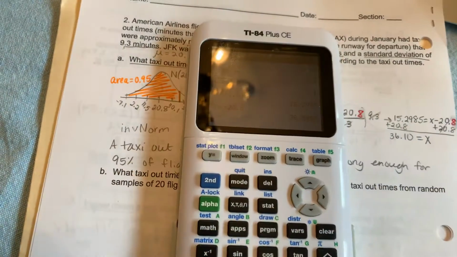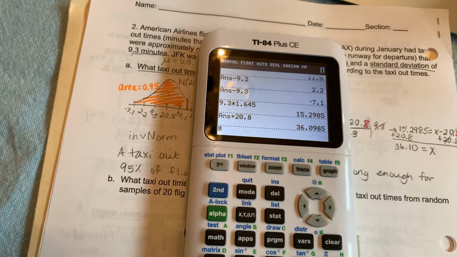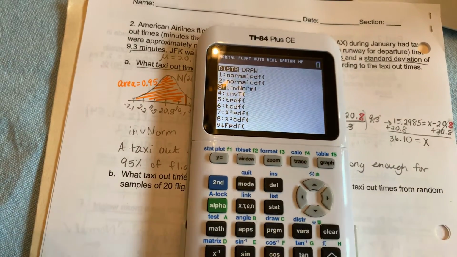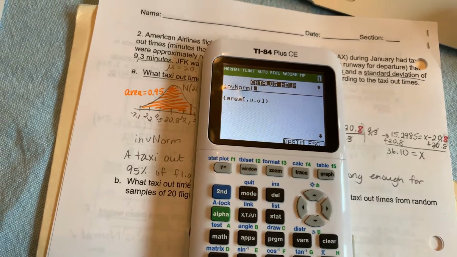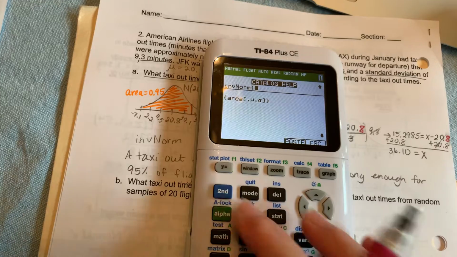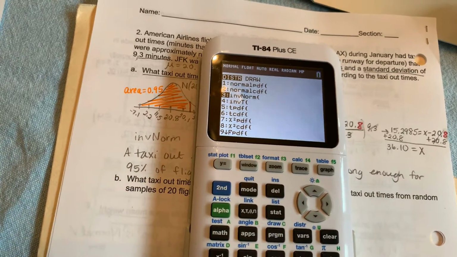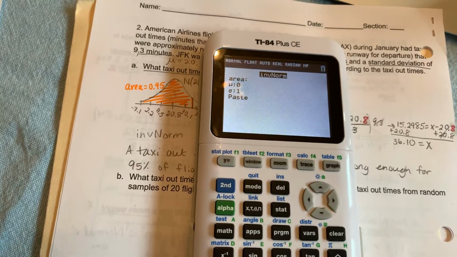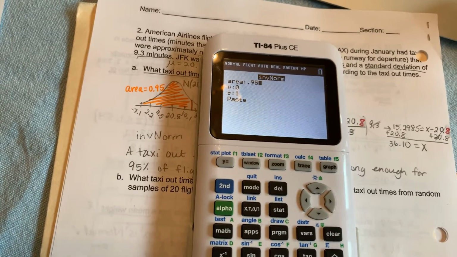So let's find that. It's in the same place as the normal CDF. So we go second distribution. Scroll down to inverse norm. Oh, I'm so sorry, I hit the wrong button. Second quit should get me out of here. Here we go, okay. So inverse norm, the area I'm interested in, again, it's that left area, is 0.95.